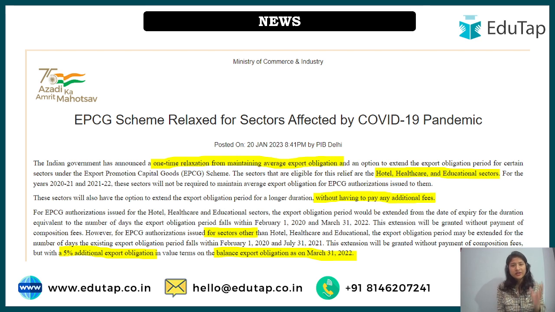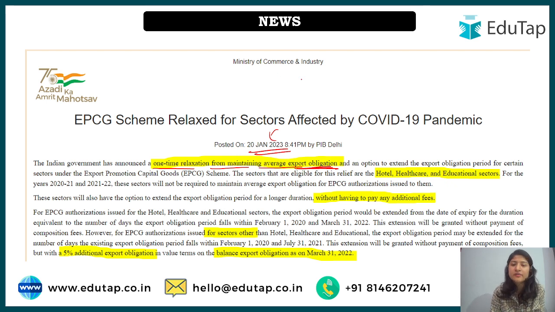And whatever revision we have already done while doing the slides, we were repeating the same things so that you can understand in a proper way. Now the Indian government, as of 20 January 2023, quite latest news, has announced a one-time relaxation for maintaining average export obligation.